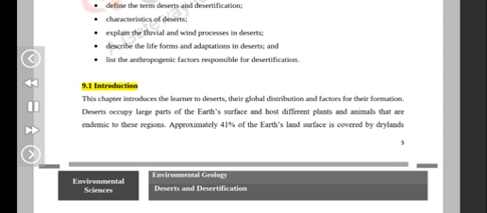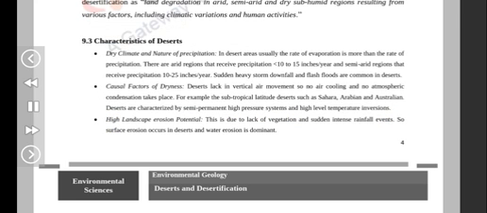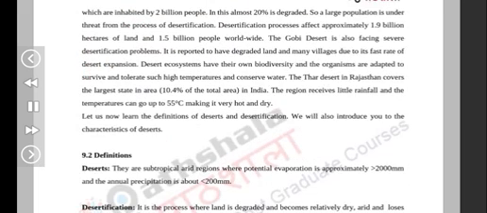9.1 Introduction. This chapter introduces the learner to deserts, their global distribution and factors for their formation. Deserts occupy large parts of the Earth's surface and host different plants and animals that are endemic to these regions. Approximately 41% of the Earth's land surface is covered by drylands, which are inhabited by 2 billion people.